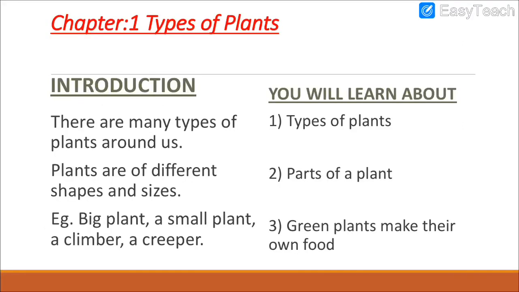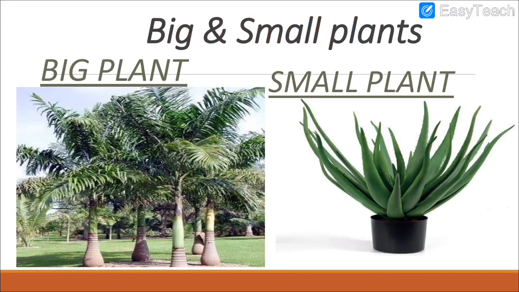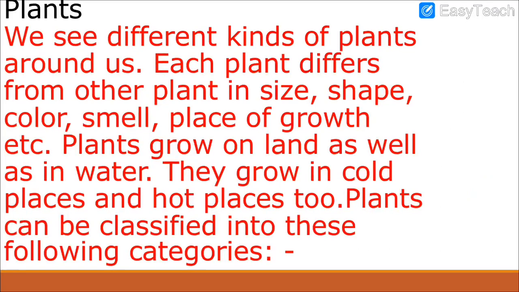So in the previous videos, we had started chapter 1, types of plants. We had seen that there are big plants, there are small plants. I also told you in this lesson we are going to learn types of plants, parts of plants, and green plants make their own food. Then I had shown you the pictures of big plant and small plant. After that, we had studied what are plants, how are they differentiated based on the shape, size, color, smell, etc.